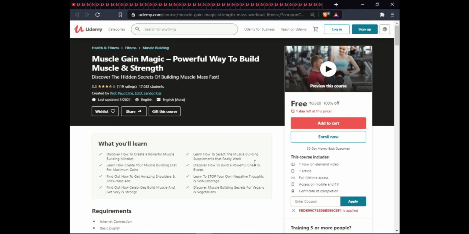The next course is Muscle Magic, a powerful way to build muscle strength. In this course, you will discover how to create a powerful muscle building mindset, learn how to select a muscle building supplement that really works, learn how to create a muscle building diet for maximum gain, discover how to build a powerful chest and biceps, find out about amazing shoulders and rock-hard abs, learn to stop your own negative thoughts and self-sabotage, find out how celebrities build muscles to look sexy and strong, and discover muscle building secrets for vegans and vegetarians. This course is 1 hour on demand with one article, full lifetime access, exam warranty, and certification of completion.